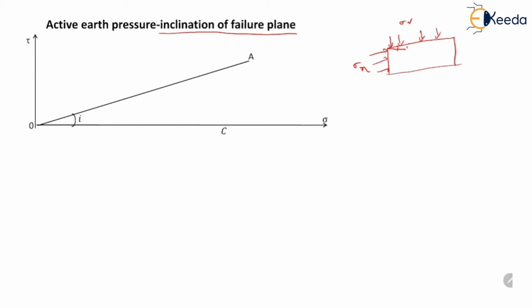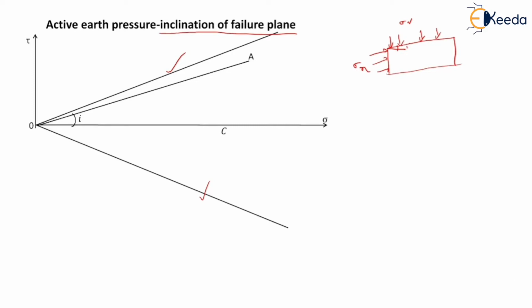Obviously, active earth pressure is acting. That means limiting condition is reached. Soil is on the verge of failure. That means Mohr circle touches the failure envelope. So these two are the failure envelopes and Mohr circle touches these envelopes. Phi is the angle of friction.